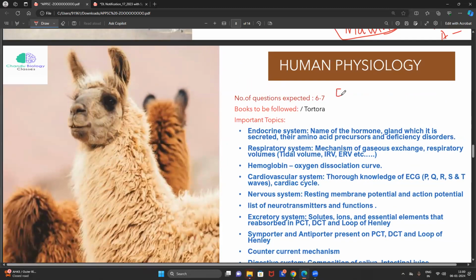Let's start with the endocrine system, where you will get questions. Respiratory system, you will get questions. Nervous system, blood circulation, cardiovascular system, excretory system, thermoregulation, digestive system, muscular system. They don't leave anything; they will raise questions from every corner.